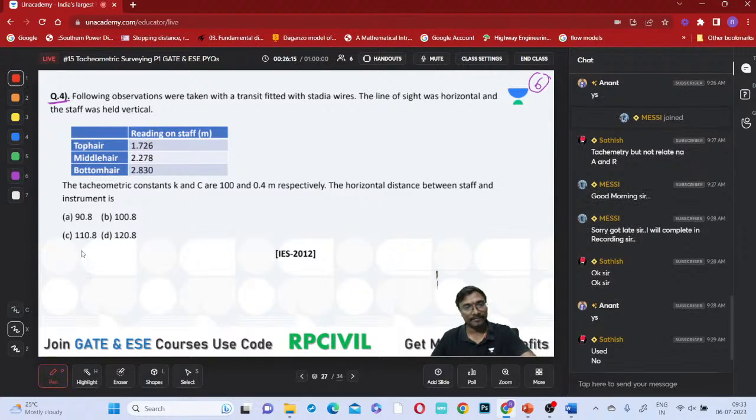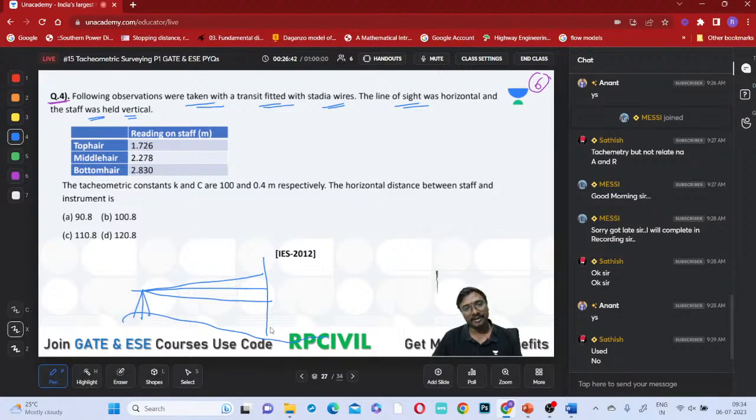Right. So here the following observations were taken with a transit fitted with the stadia wires, which means it becomes a stadia theodolite. Line of sight was horizontal and the staff was held vertical. Here we have the top stadia reading and the bottom stadia reading, and the staff is held vertical.